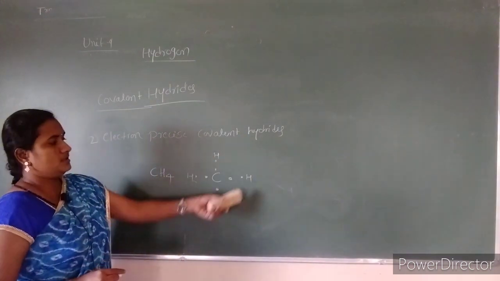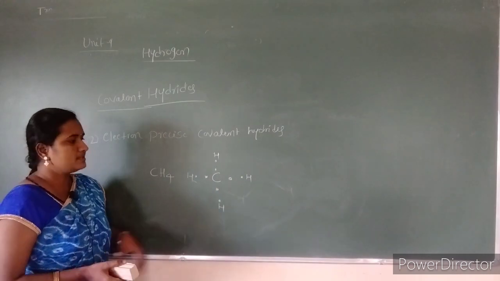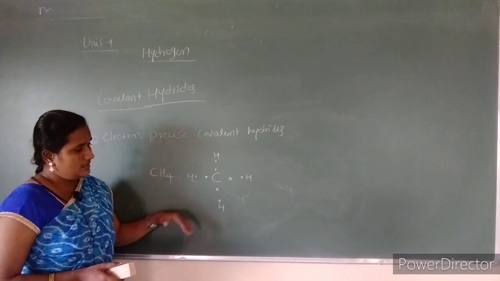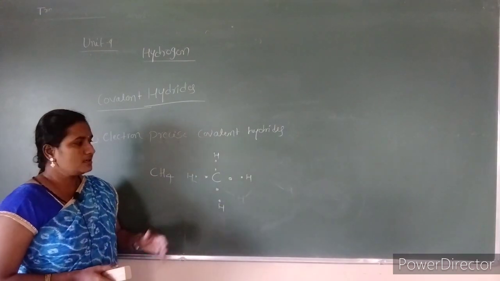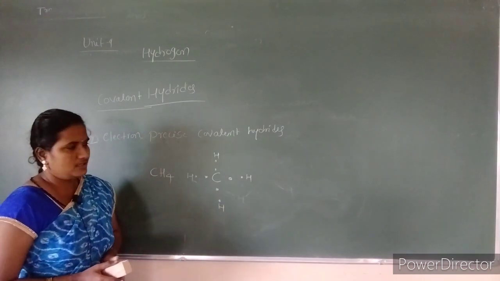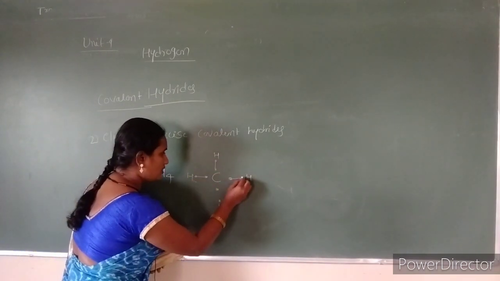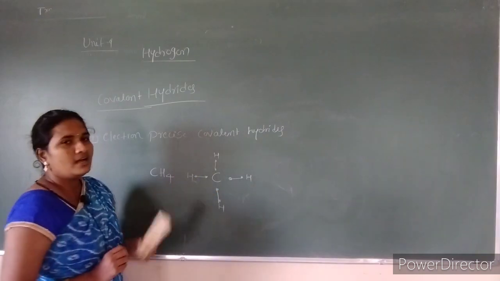In this way methane has a complete Lewis dot structure. As a result, it neither shows accepting character nor donating character, because it forms 2 center 2 electron normal bonds with the hydrogen.